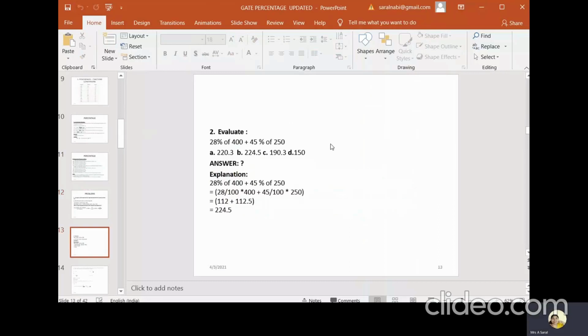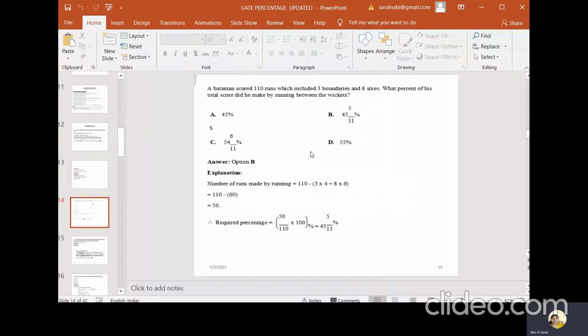Then evaluate 28% of 400 plus 45% of 250. Okay, right. So 28% of 400 can be written as 28 by 100 into 400, plus 45% of 250 written as 45 by 100 into 250. Easily you can cancel, and the answer is 224.5.